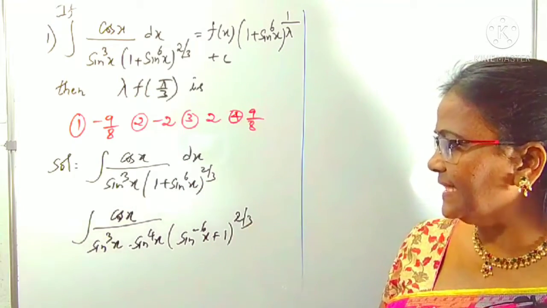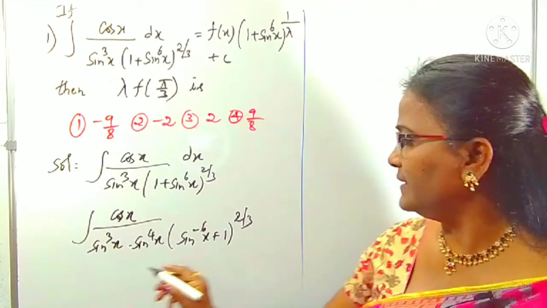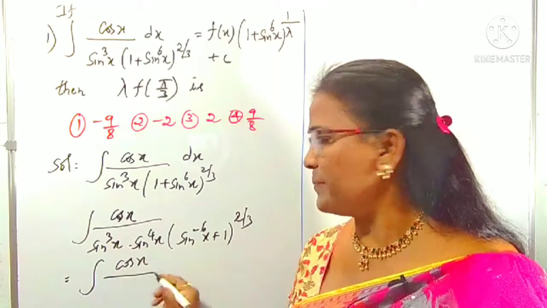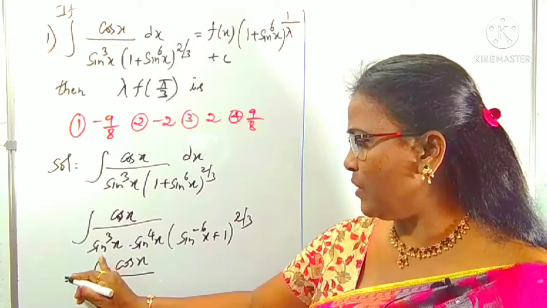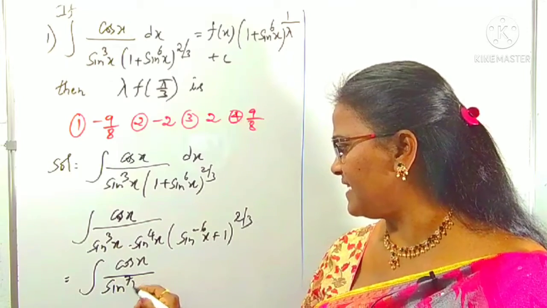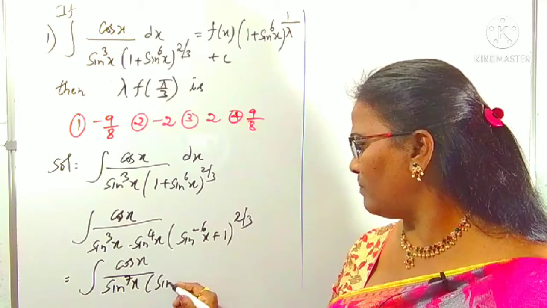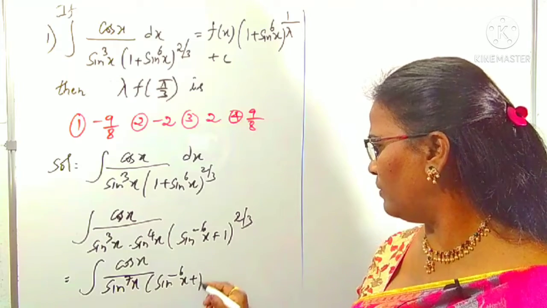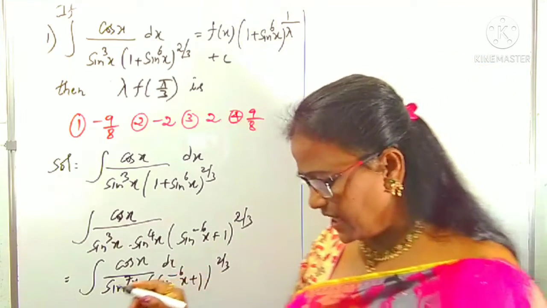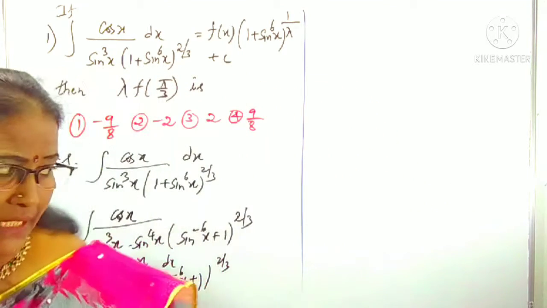Right. After that, we can understand here. Next step: integration of cos x by, what is there here? Sin power 3x into sin power 4x means sin power 7x, into (sin power minus 6x plus 1) whole power 2 by 3. Okay, dx as it is. Now we can understand here.